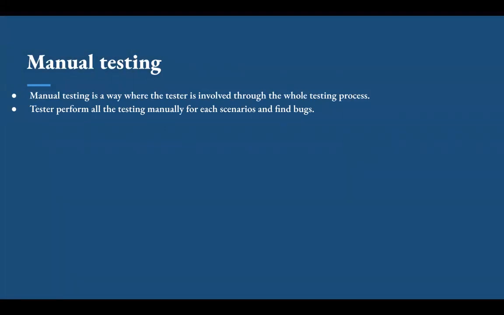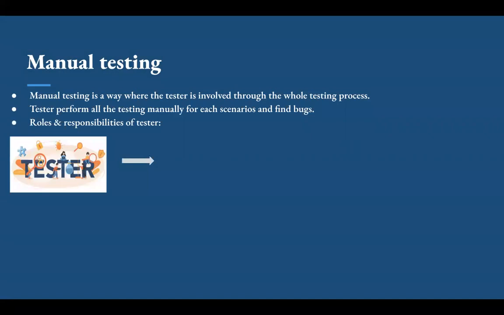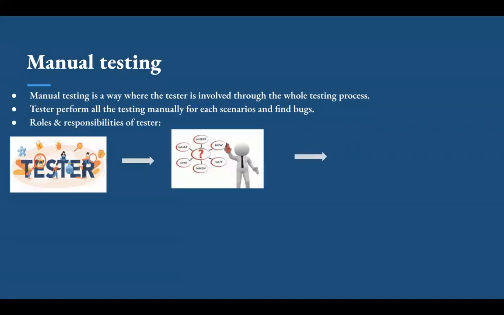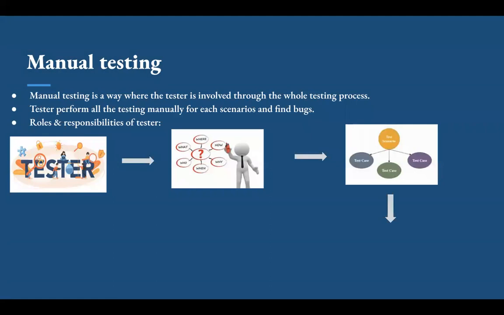In our previous video, we understood the phases of software testing lifecycle. So based on that, the roles and responsibilities of a manual tester are: the manual tester goes through the complete project requirements and understands all features of the product, coordinates with other team members and discusses all queries in the requirements and resolves them.